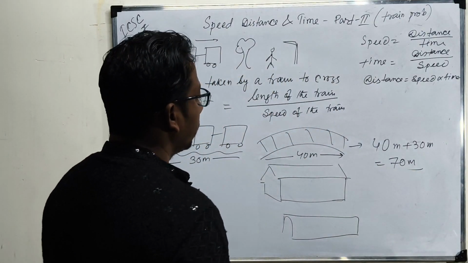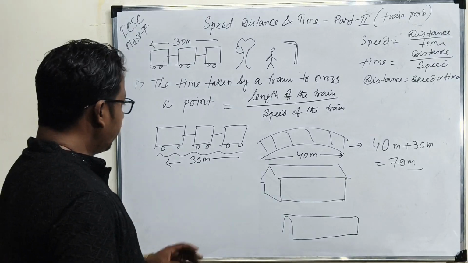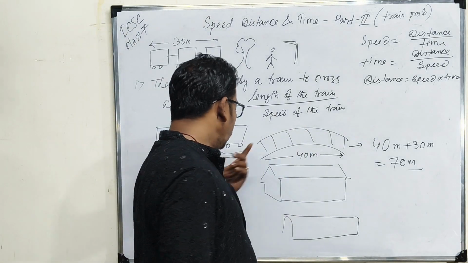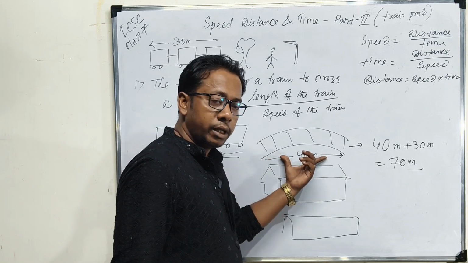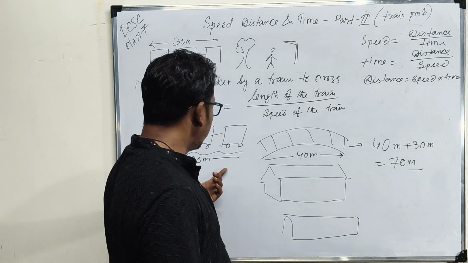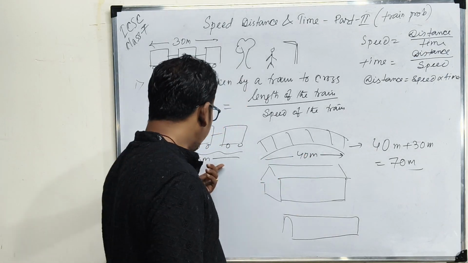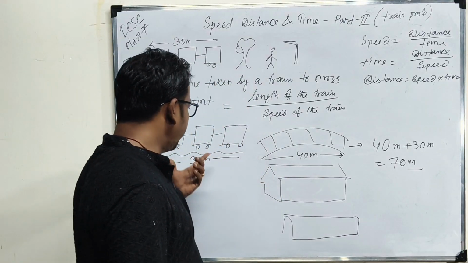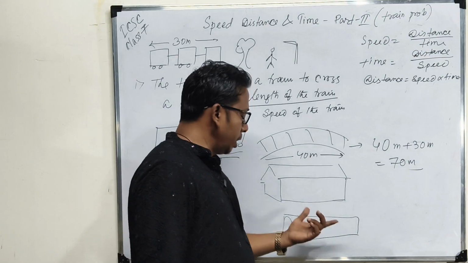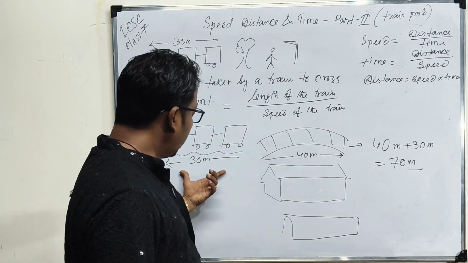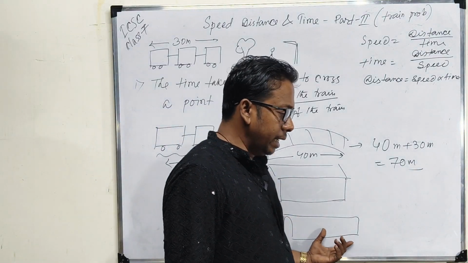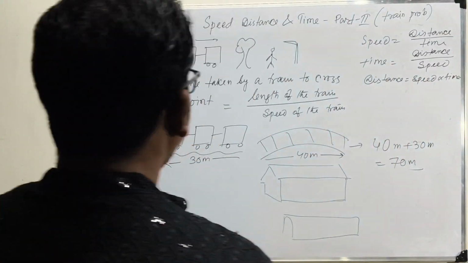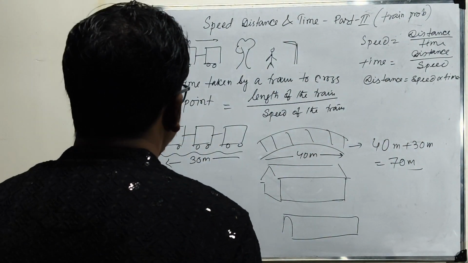Again, if a train crosses a bridge, it crosses its own length as well as the bridge length. If a train crosses a platform, it crosses its own length as well as the platform length. If a train crosses a tunnel, it crosses its own length as well as the tunnel length. Clear about it? So here we have discussed all those things.